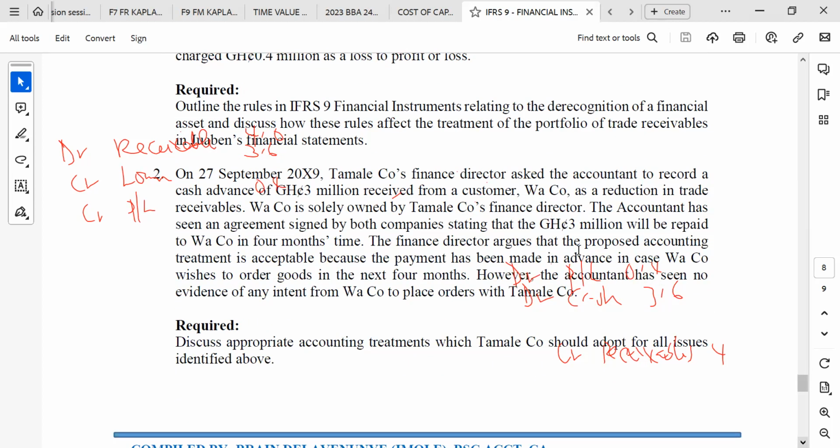So the finance director recorded this and this reasonable company will be repaid in four months' time. The payment has been made in advance. Okay.